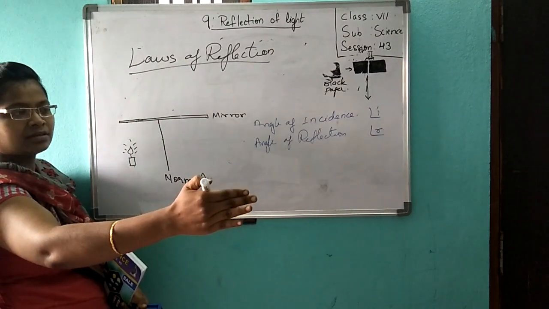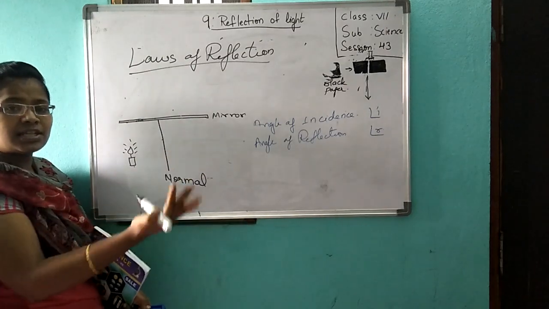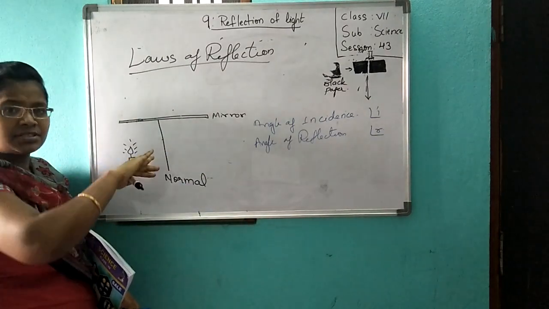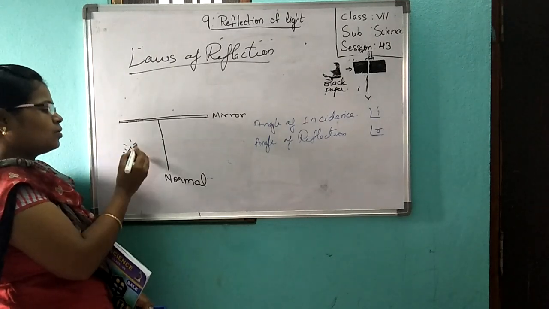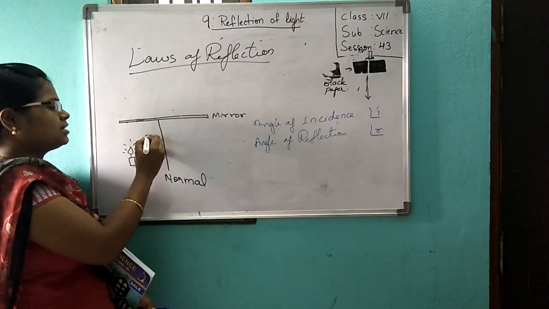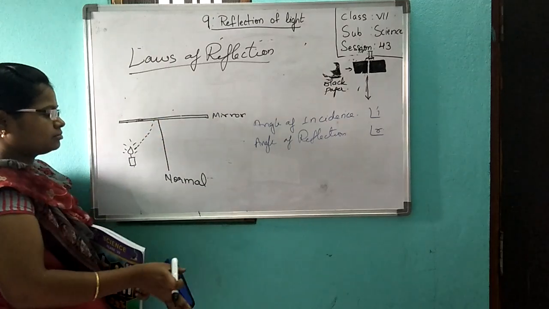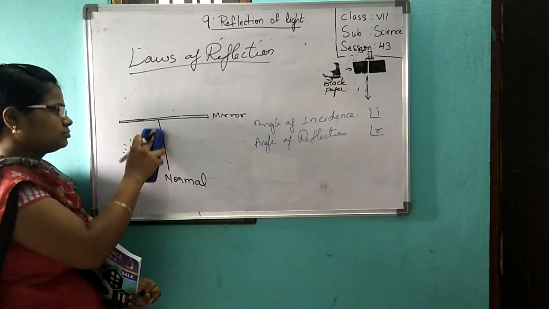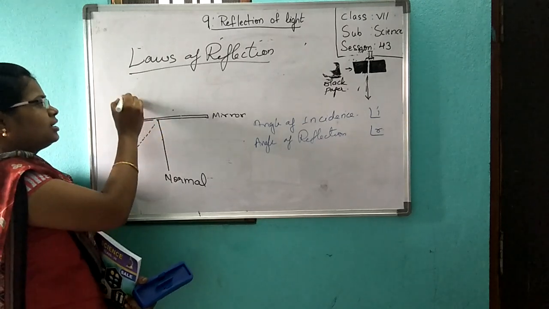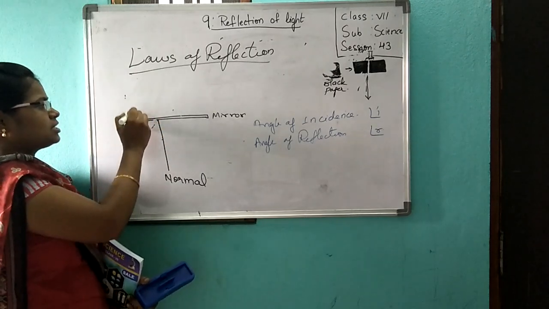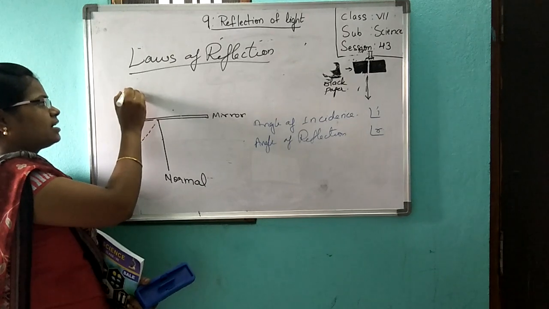Okay, I kept my hand here. Inside the mirror, you will see my hand at the same distance behind it. Yes? Here also the same thing happens. Light is falling on the mirror. Here, at the same distance in the mirror, you will see this candle.